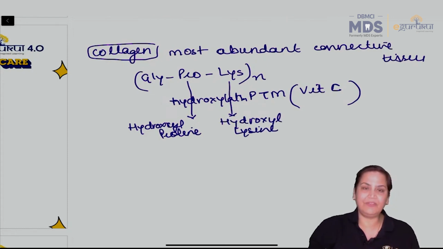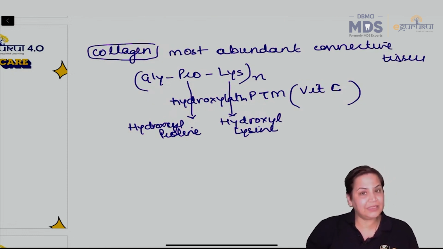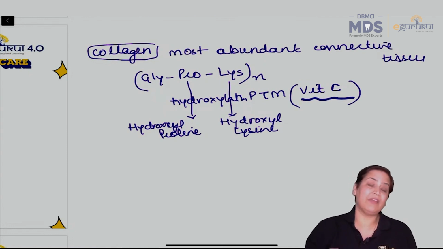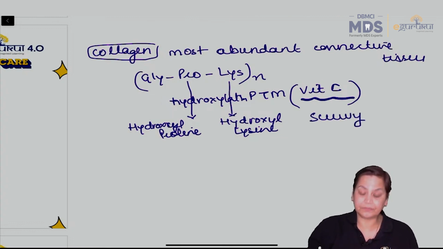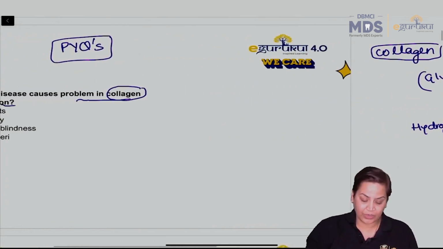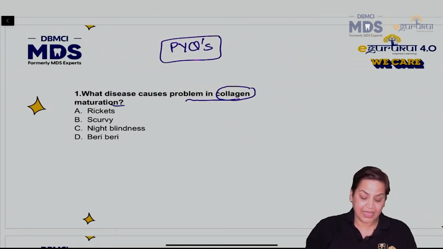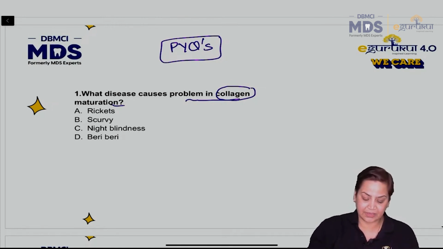So basically we can say that vitamin C is required for the maturation of collagen, and deficiency of vitamin C will lead to defective formation of collagen. So it will lead to scurvy. Now if you look at our question, what disease causes problem in collagen maturation? The answer will be scurvy, B.